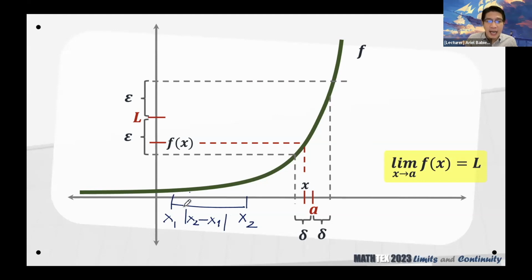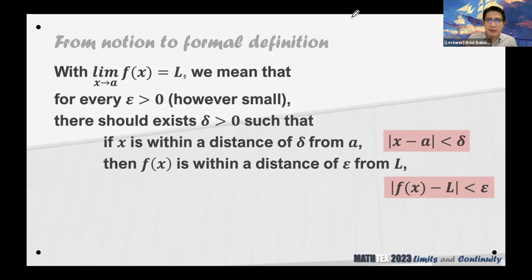So again, anong sense ng absolute value? The absolute value simply represents the distance. So moving forward, how do we mathematically represent x is within a distance of delta from A? We represent it in this way: absolute value of x minus A less than delta means that the distance of x from A is at most delta, or that x is within a distance of delta from A.